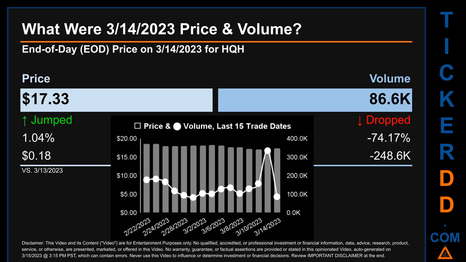The graph shows price and volume for the last 15 trade dates. Across a range of $1.54, the max and minimum end-of-day price were respectively 18.63 and 17.09. Volume saw a range of 252.7 thousand, from a day low of 82.5 thousand to a day high of 335.2 thousand.